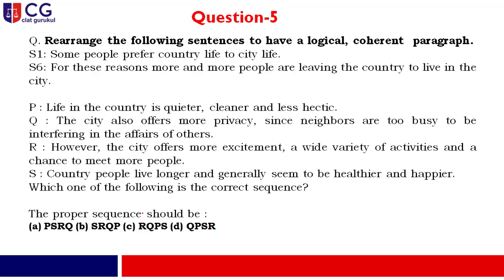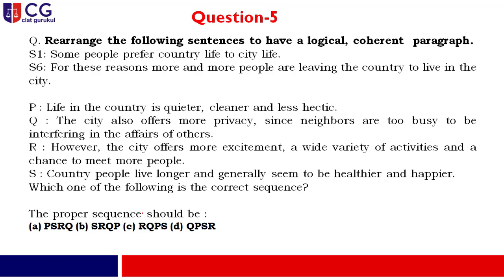So definitely the next sentence is to have a connection with that country. And option P says that life in the country is quieter, cleaner and less hectic. So it will be the first option, that is P. And P will be the correct sequence. In the first position, it should be P. And after that, if you go through the option like S, country people live longer and generally seem to be healthier and happier.